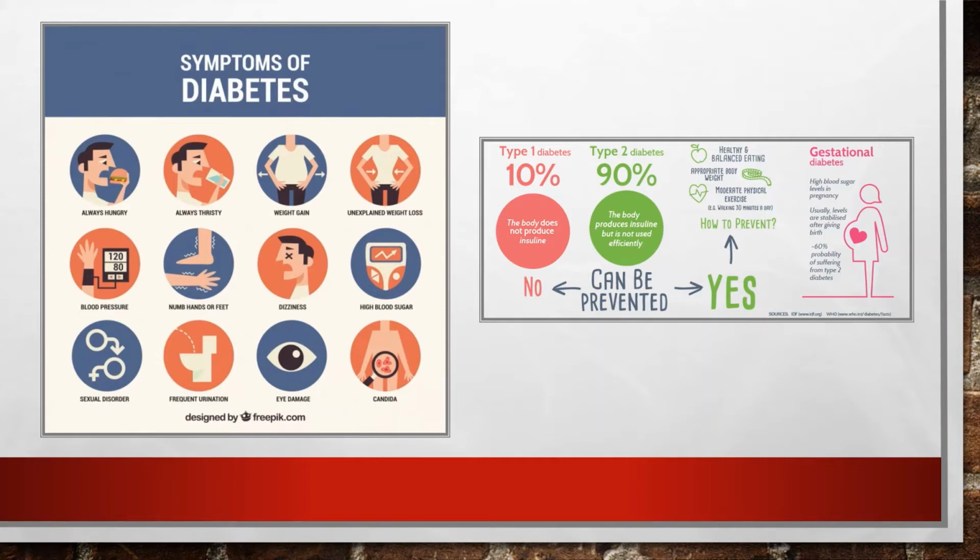Type 2 diabetes, on the other hand, is essentially when the body eats so much food that its blood glucose levels keep going up and up. It's producing insulin, but it's essentially not producing enough insulin to keep up with the demand. So it can't keep up with the high amounts of sugar in the blood, and your cells can go numb to insulin as well.